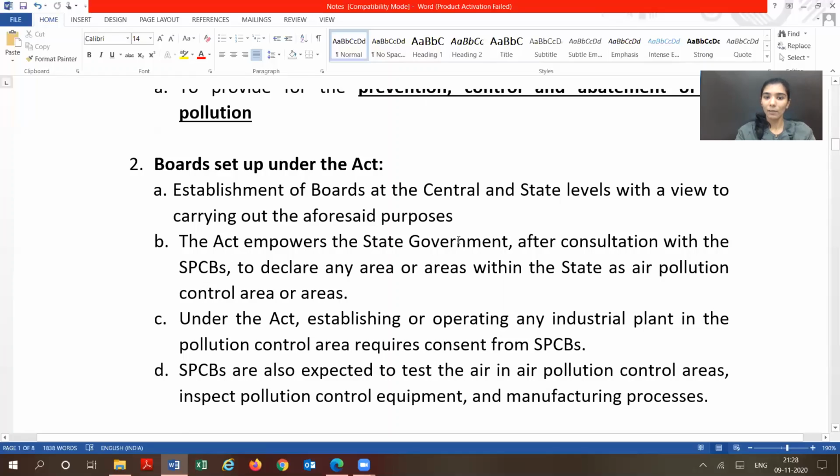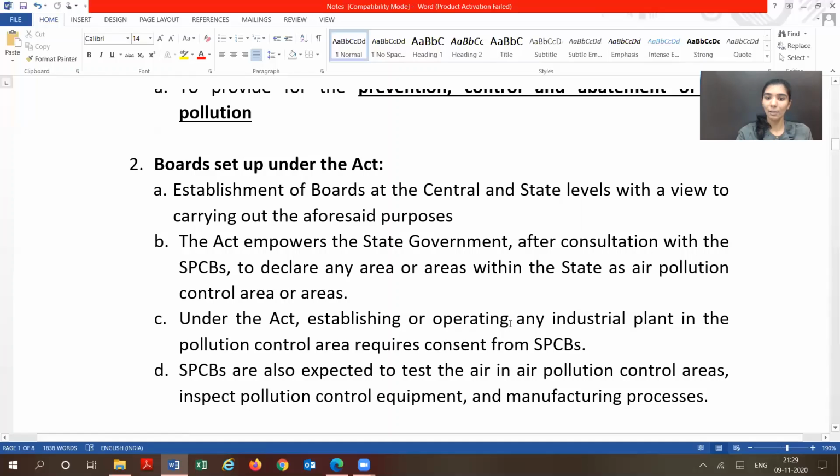And this act empowers the state government, after consultation with the State Pollution Control Board, to declare any area within the state as an air pollution control area. Okay, so the state government together with the State Pollution Control Board can declare certain areas as air pollution control areas.